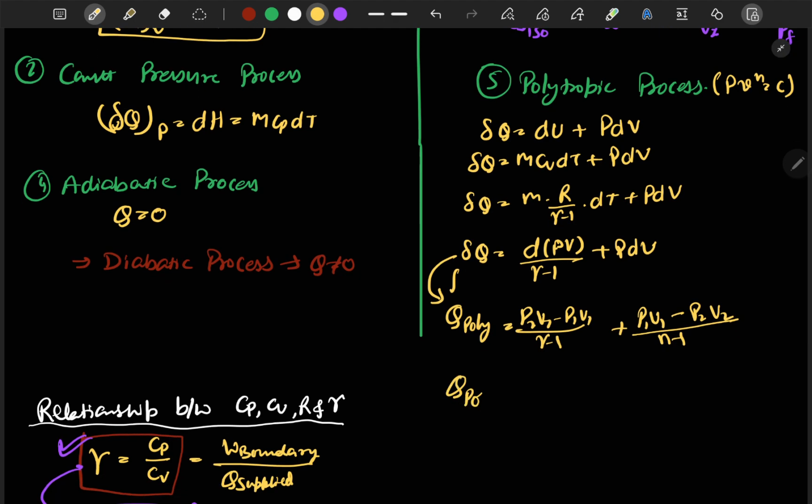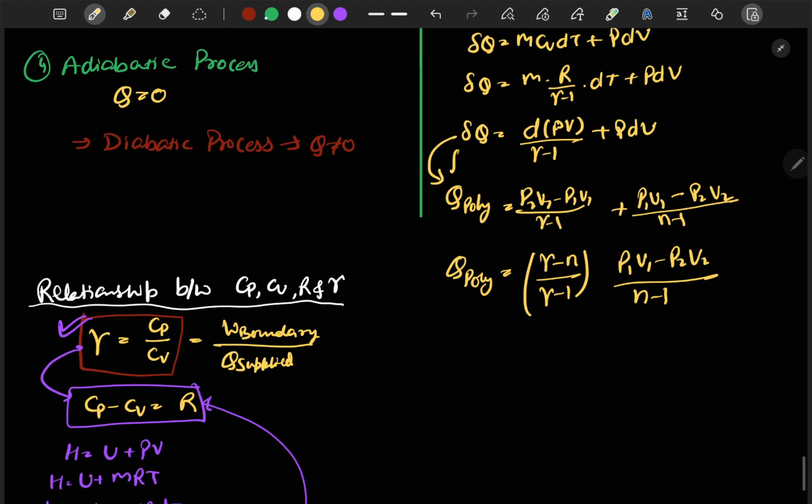Q poly is equal to, so on solving, after taking LCM and solving all the parts, we will get (γ − n)/(γ − 1) times (P1V1 − P2V2)/(n − 1). So from here we can write Q of polytropic process will be equal to (γ − n)/(γ − 1) times the work done during the polytropic process.